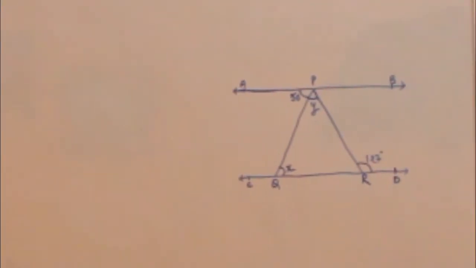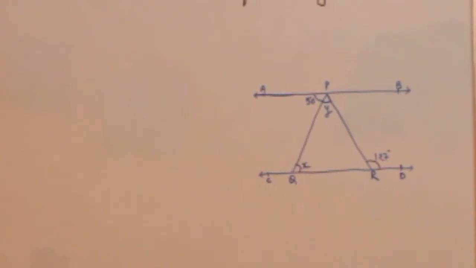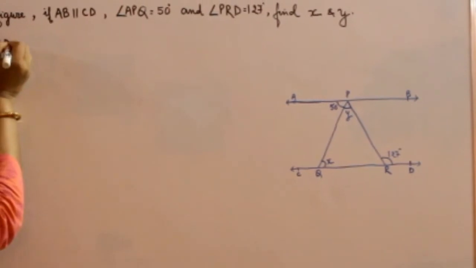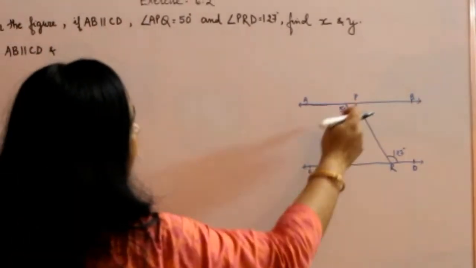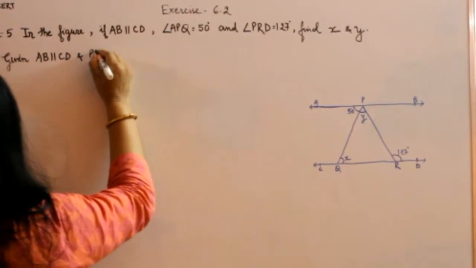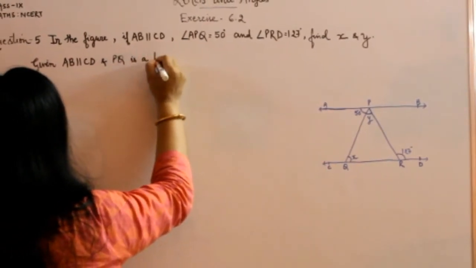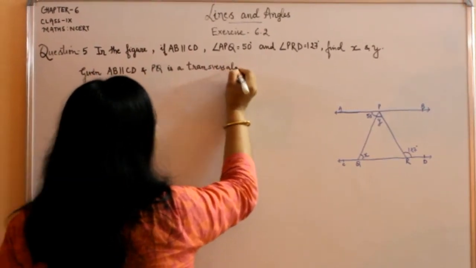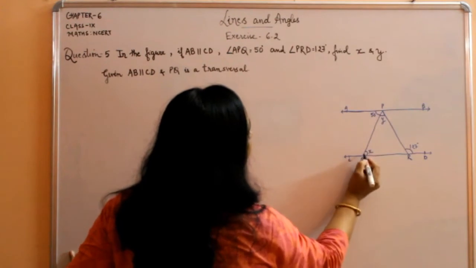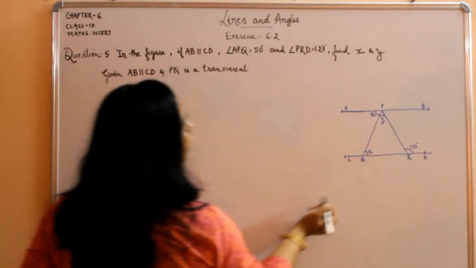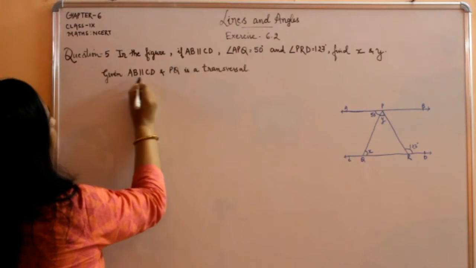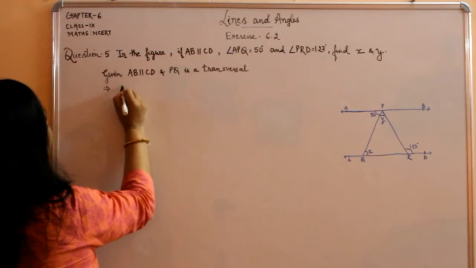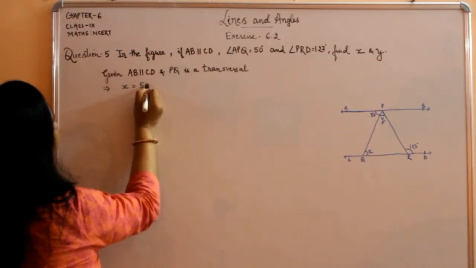तो गिवन AB is parallel to CD and अगर हम इसे ट्रांसवर्सल माने PQ को, and PQ is a transversal, then अगर आप देखें तो this is 50 degree and this angle X, they are alternate interior angles. Given AB is parallel to CD and PQ is a transversal, implies that X is equal to 50 degree.